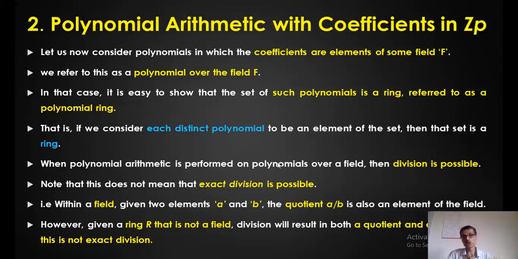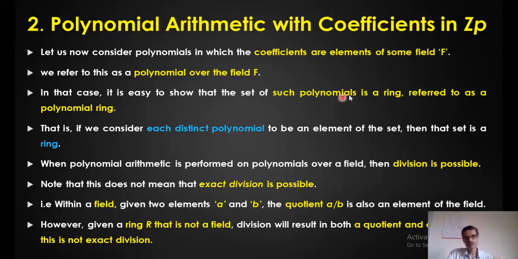Polynomial arithmetic with the coefficients in Zp. Say p is a prime number. Z7, let us say 0 to 6 are the elements. It actually forms a field. That's what I have given in the first sentence. Just look at this. The coefficients are elements of some field f. We refer to this as a polynomial over the field f.